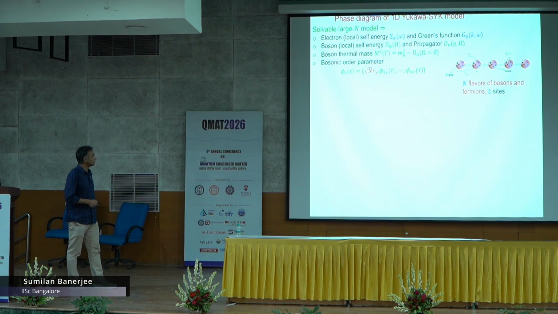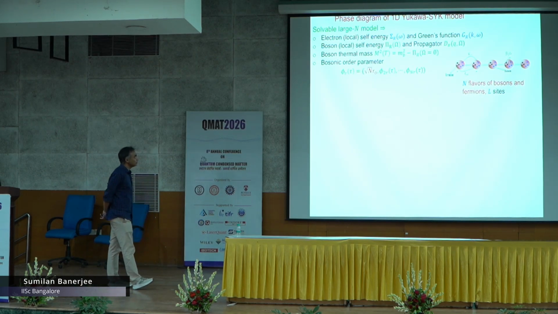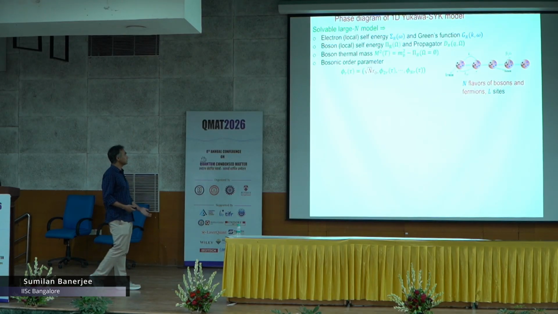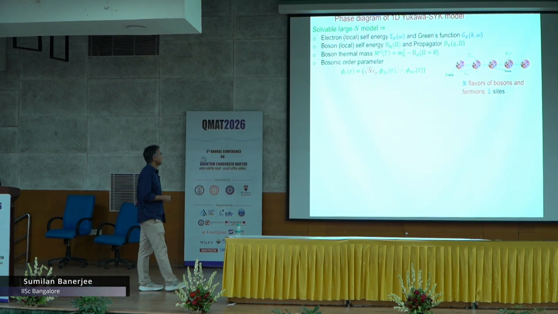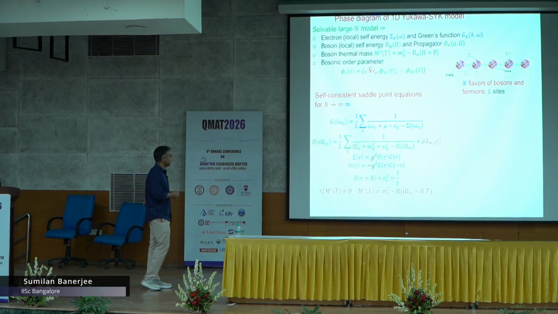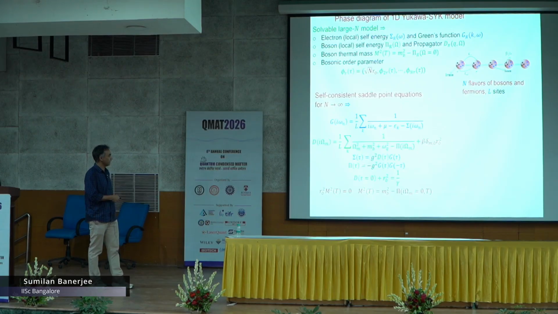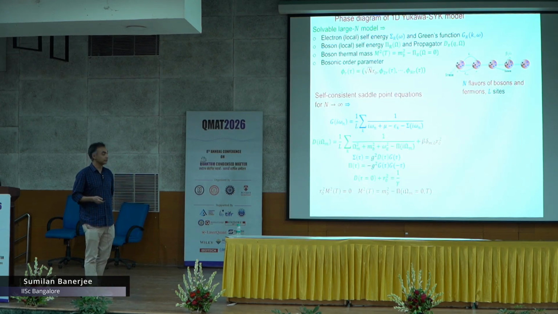So, what I am going to now discuss is just very briefly, technical details apart. Essentially what you do, you have this quantum many body system, you try to calculate various things like Green's functions, which basically capture the self energy effects for both bosons and fermions, and here the important thing is this boson thermal mass, okay. And then you can also have order parameters. So, there are some exact large N equations that you can write, and these are somewhat complicated equations to solve, but if you can solve them, they exactly give the properties of this very strongly correlated system.